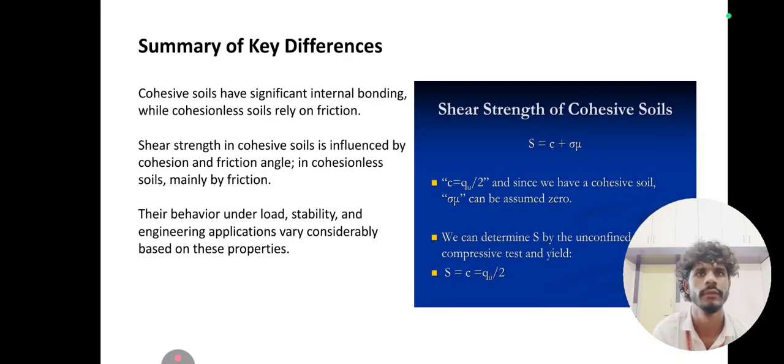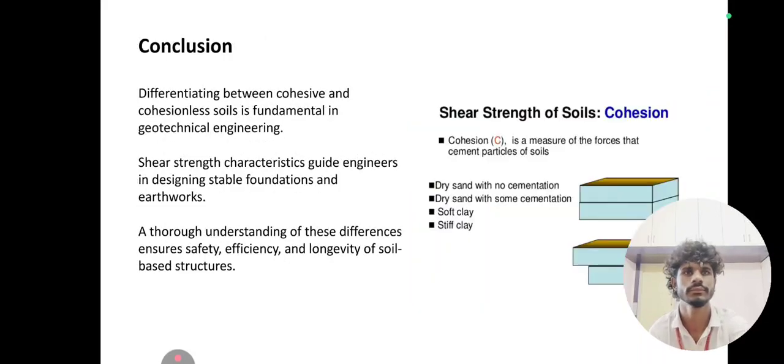Summary of key differences. Cohesive soils have significant internal bonding, while cohesionless soils rely on friction. Shear strength in cohesive soils is influenced by cohesion and frictional angle, in cohesionless soils mainly by friction. The behavior under load, stability, and engineering applications vary considerably based on these properties.